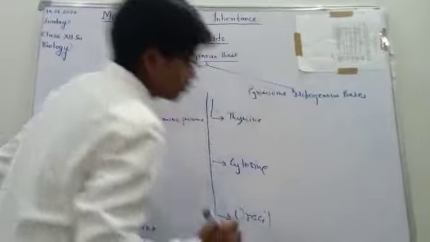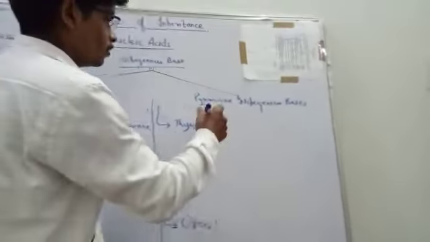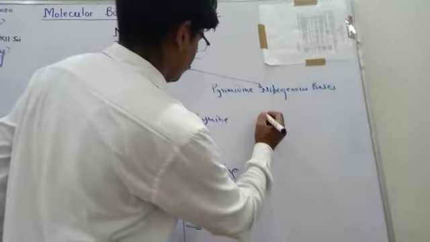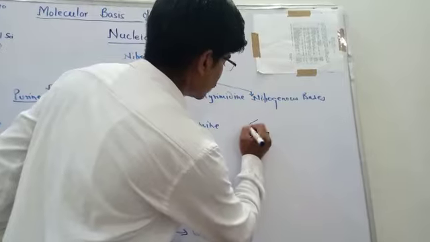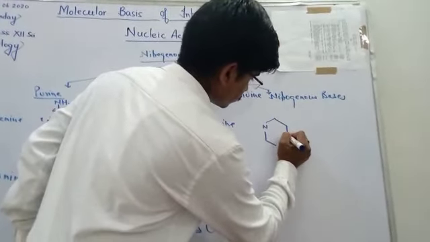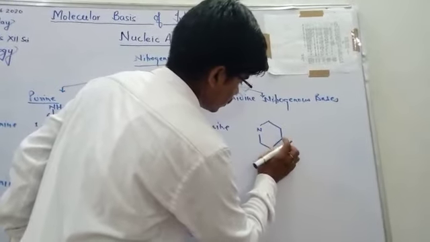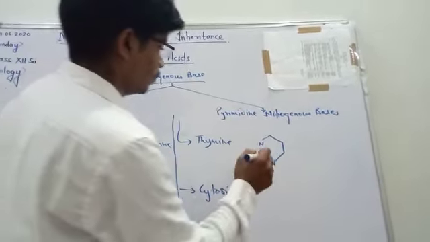Now the structures of thymine, cytosine, and uracil are discussed here. Pyrimidines are single ring structure and contain two nitrogen in it.